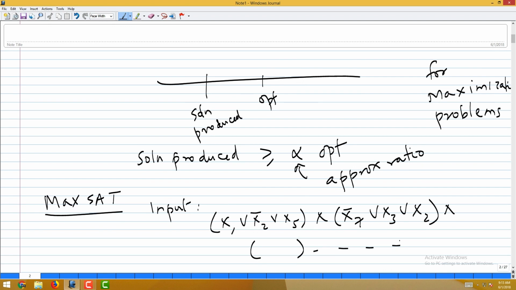And our goal is to come up with an assignment to the variables that satisfies the maximum number of clauses. Suppose I just do some random experiment. What does that mean? For every variable I toss a coin; if it comes up heads I will set it to 1, and otherwise I set it to 0. So that is a random assignment.